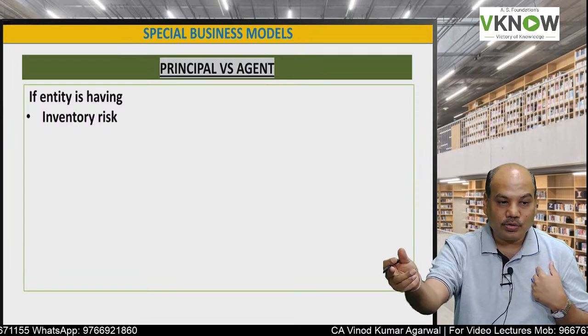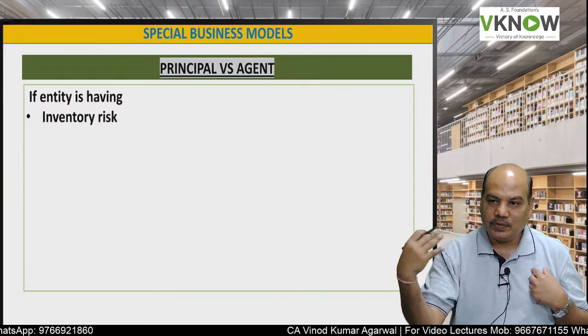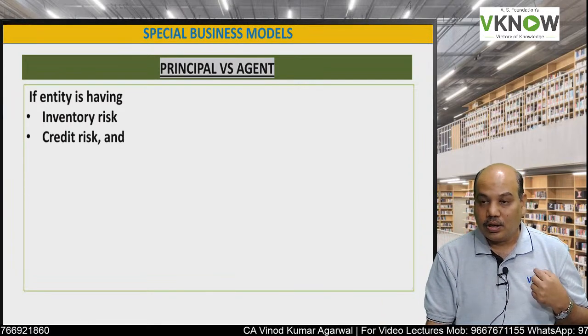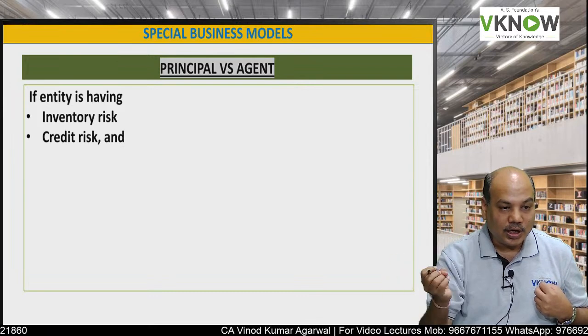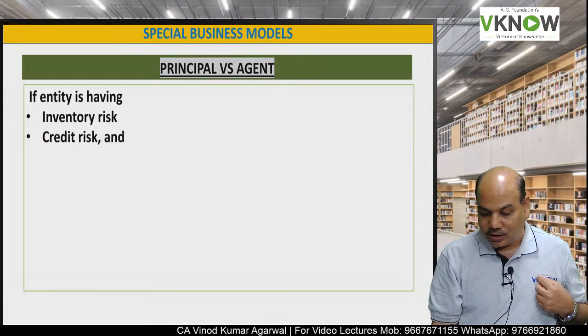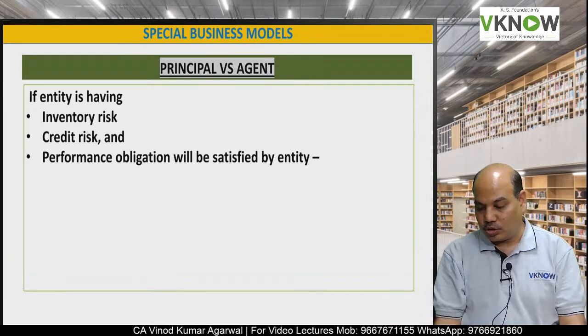If he is not able to sell, I will have to take the inventory back. If the inventory becomes obsolete, that is my risk. If the other party is not able to collect the amount from the customer, I will have to bear the bad debt risk, that is credit risk, and I have to satisfy the performance obligation.